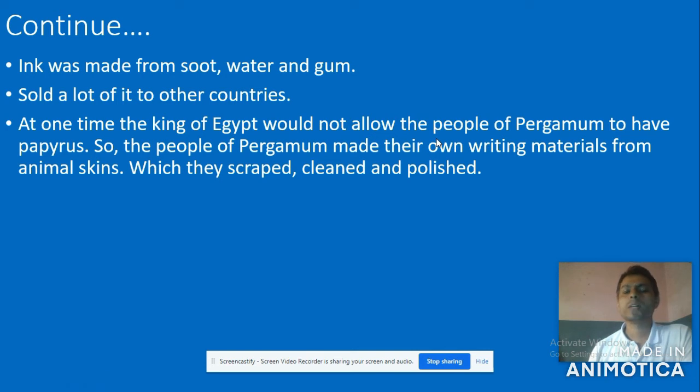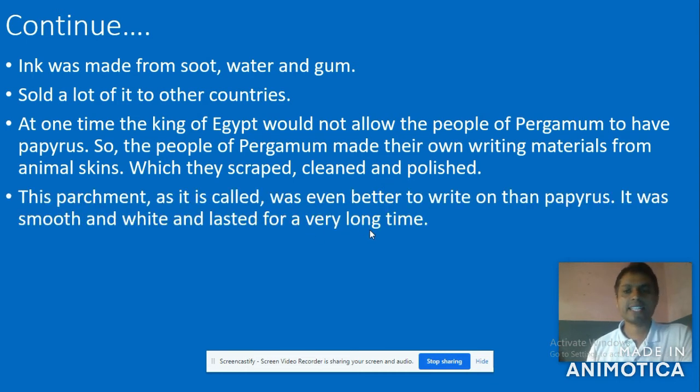This situation made the people of Pergamum use their own writing materials from animal skin. They scraped the animal skin, cleaned and then polished it, and made a very smooth surface to write on perfectly. Got it?